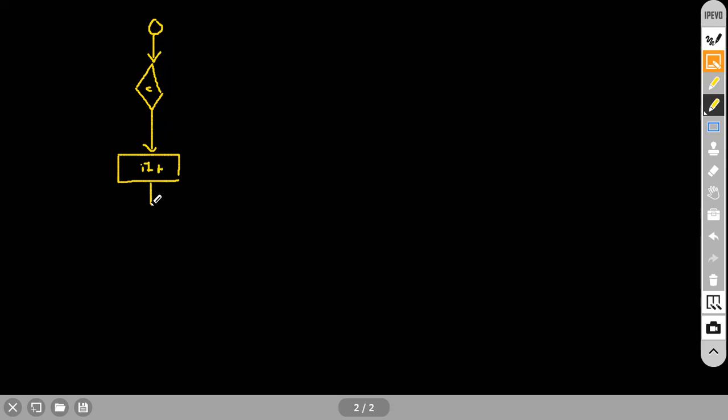After executing this code, it will again find one more condition. If this condition is true, and here also it is true, what happens is it will execute the code. This nested if code will be executed. After that, finally, it comes out of the loop. That's the final one.